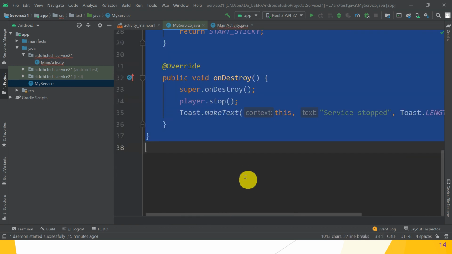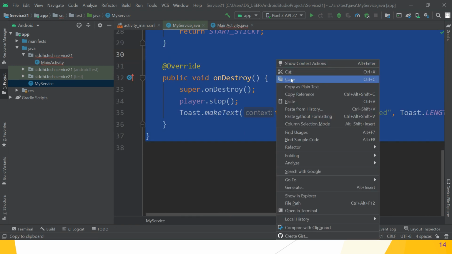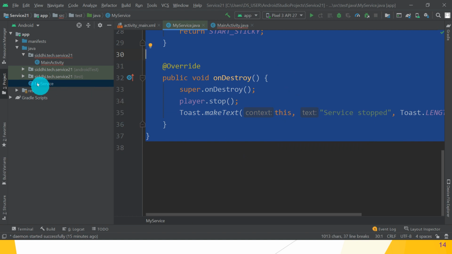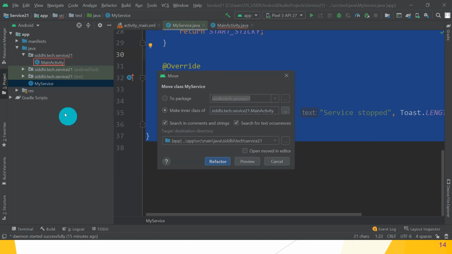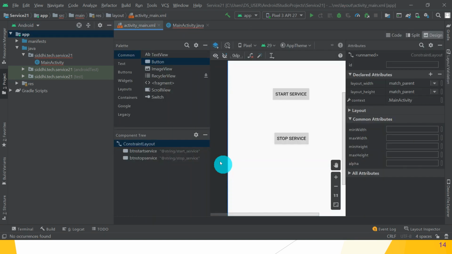Just copy this class. After that, move it, refactor. Okay, refactor it into, yes, refactor.